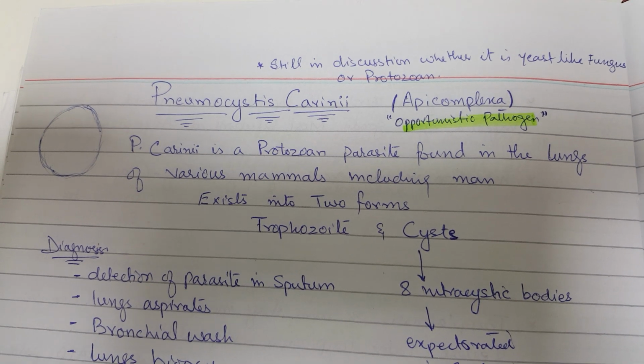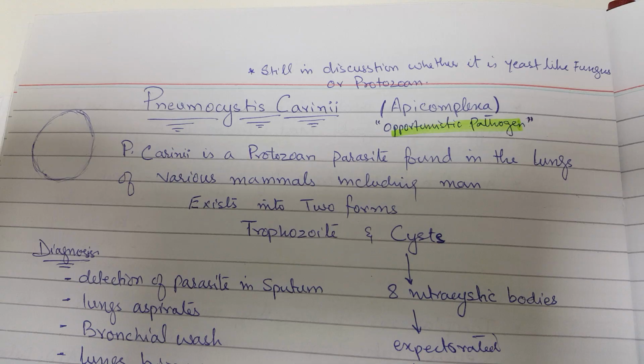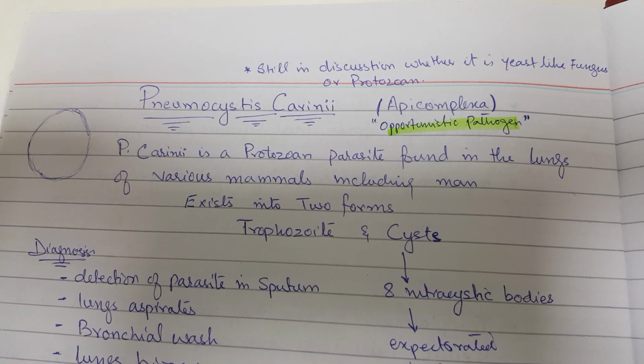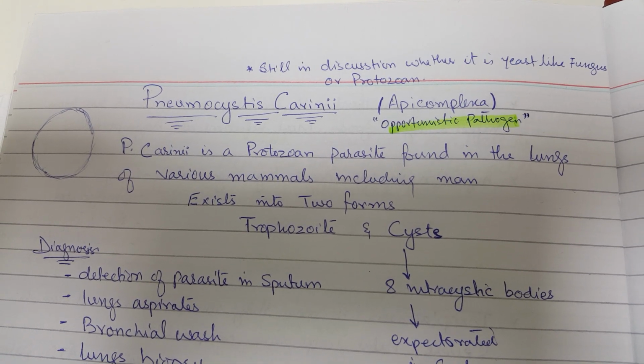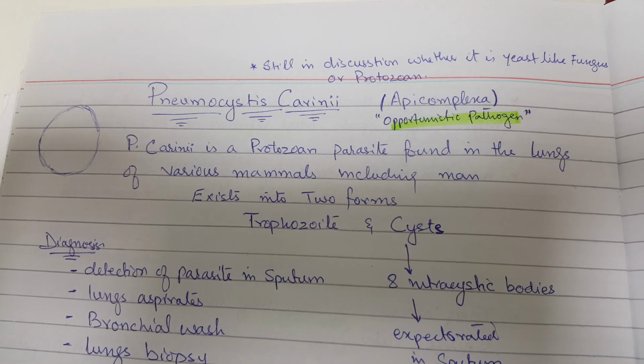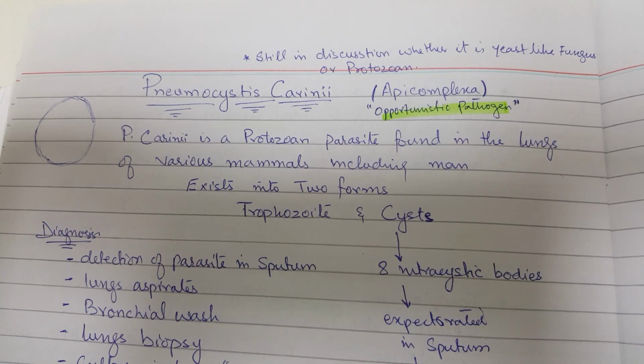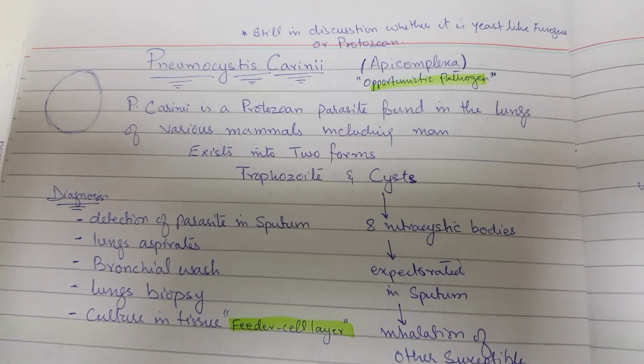Pneumocystis jirovecii is from Apicomplexa and it is an opportunistic pathogen. It is still under discussion whether it is a yeast-like fungus or a protozoan. P. jirovecii is a protozoan parasite found in the lungs of various mammals, including man, existing in two forms, trophozoite and cyst. The cysts have 8 intracystic bodies and are expectorated in the sputum.